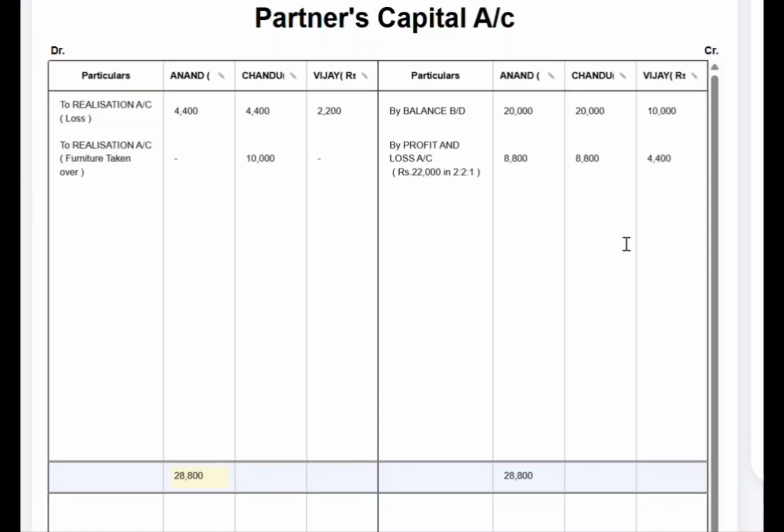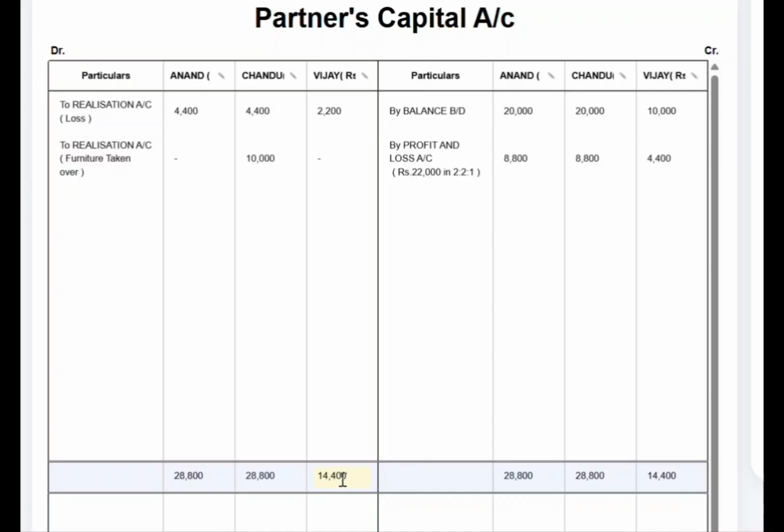And for Chandu, again, the total of the credit side is 28,800, which has to be written on both the sides, 28,800, and we have to deduct Chandu's debit side total. Next, Vijay, the total of the credit side is 14,400, which is the highest total, so write on both the sides 14,400. Now this credit side total should be deducted with the debit side total to find out the balancing figure.